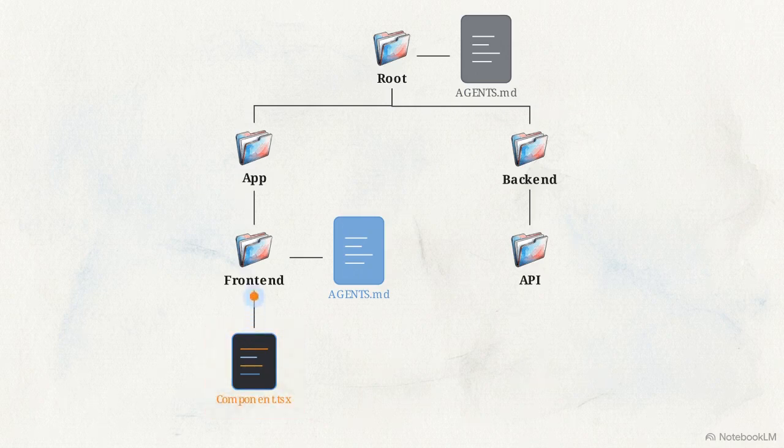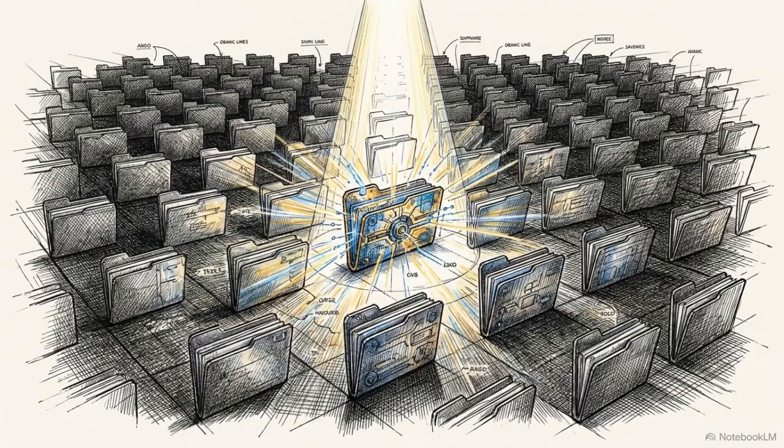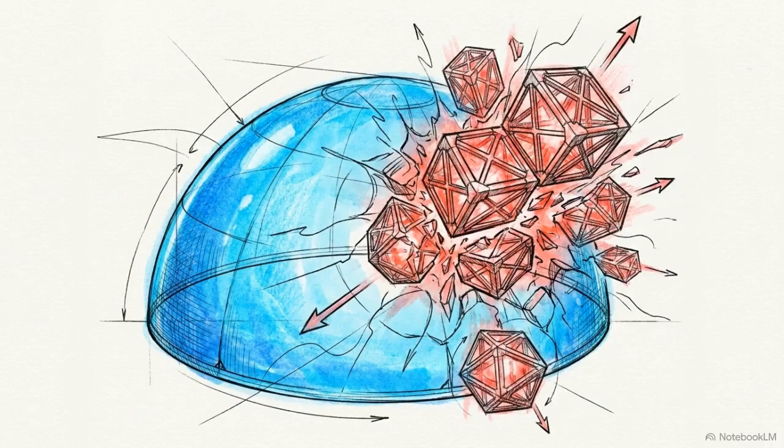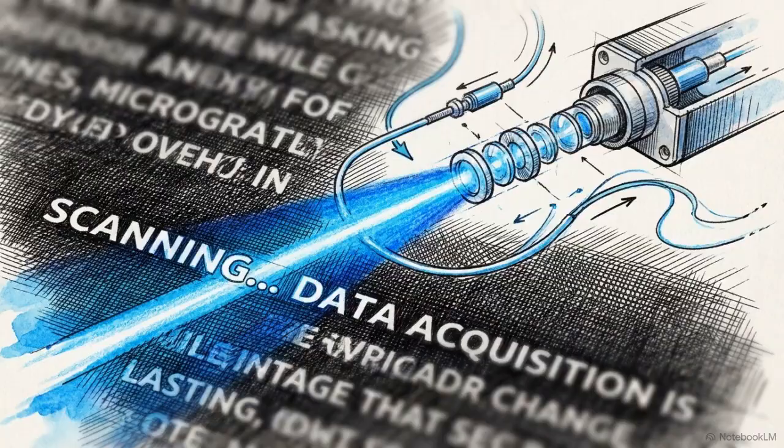When editing a front-end file, the model reads instructions located precisely in that folder. These local rules automatically override global defaults at the root. By fetching only the contextual rules adjacent to the active working directory, the model avoids digesting irrelevant project data that belongs to other microservices. Nested scoping is the mandatory first line of defense against context saturation. It ensures the model only reads the specific rules it needs for the exact file it is editing.